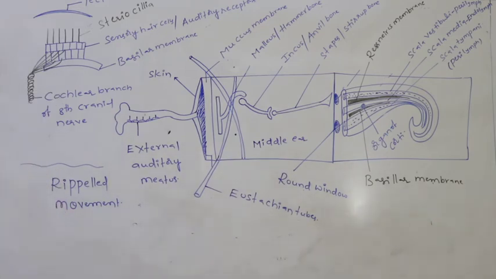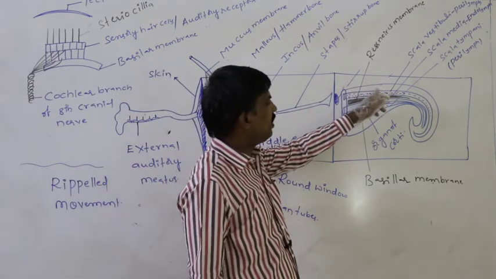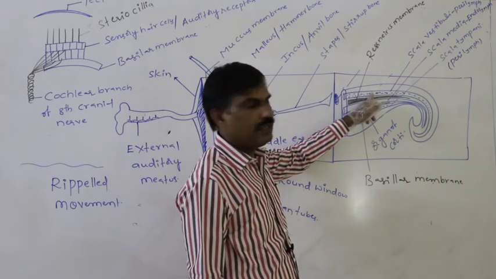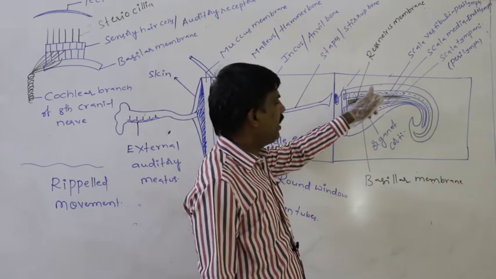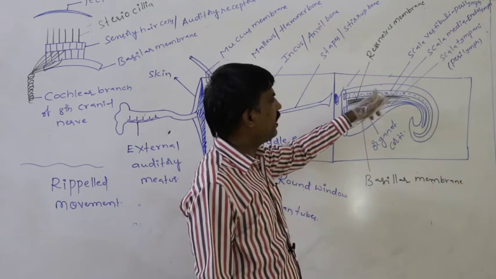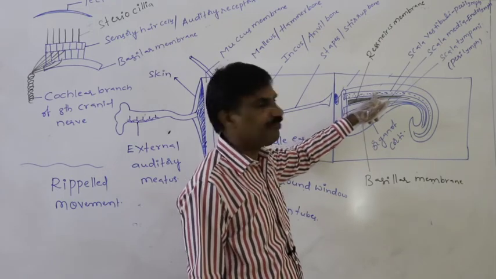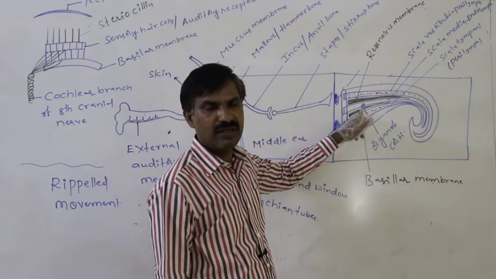Whenever those vibrations reach the scala vestibuli, the scala vestibuli starts vibrating, and in the perilymph of the scala vestibuli waves are generated. Those waves finally reach the basilar membrane.